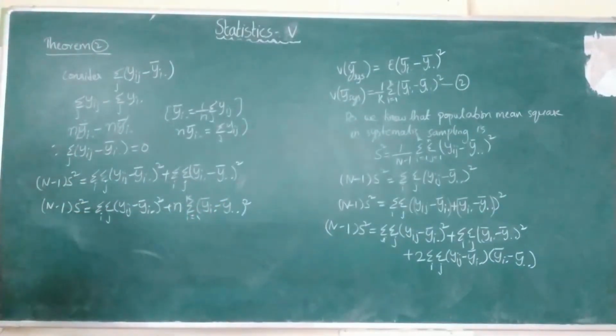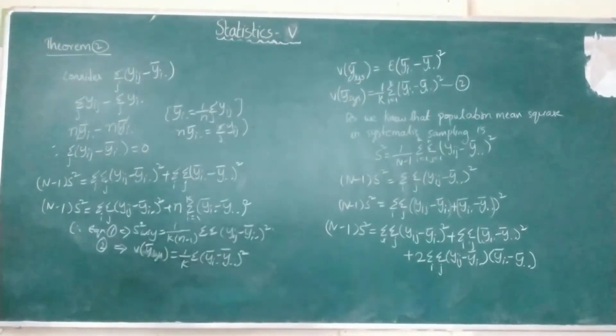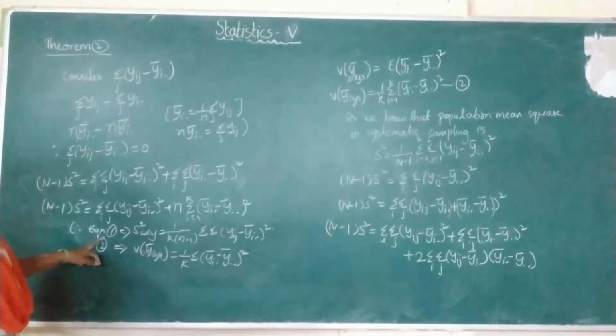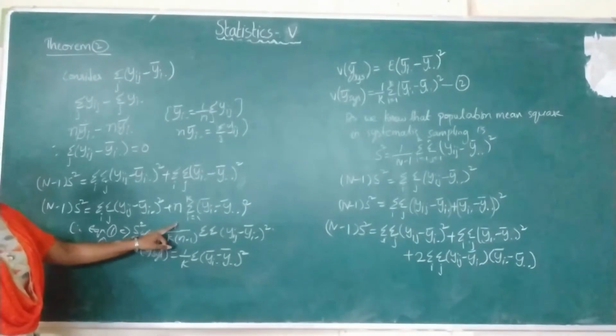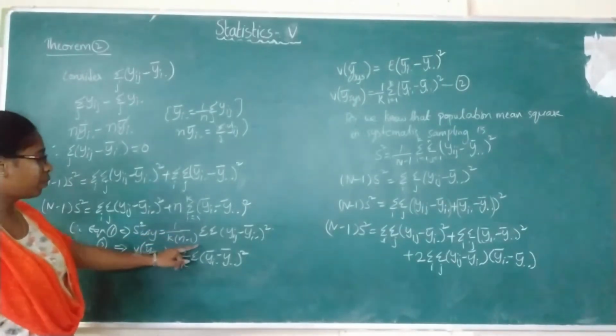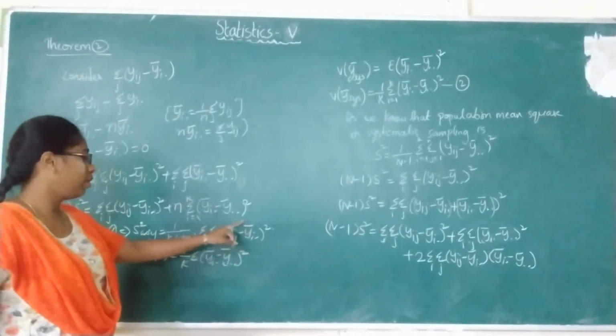Now if you observe equations 1 and 2, write down equation 1 and 2 first. Check equations 1 and 2. So what are the equations? In equation 1 we have S_wsy square equals 1 by k into n minus 1, double summation yij minus yi dot bar whole square.